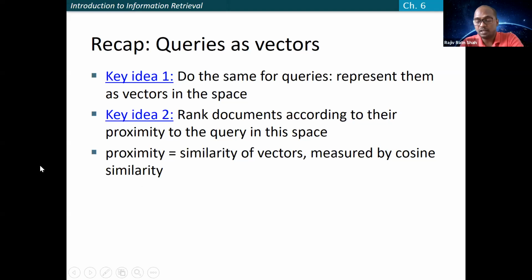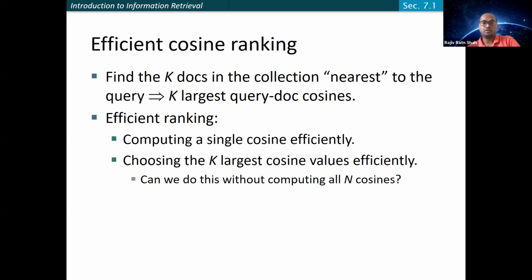But as I just said, it takes a huge amount of time. It may not be feasible in real time. So what are the things you can think of in order to speed this up? We need to think of some efficient cosine ranking. In that case, you need to find the K docs in the collection nearest to the query, so that you have the K largest query-document cosines, and you can just select them. How can you do the ranking efficiently? That means computing a single cosine efficiently, as well as choosing the K largest cosine values efficiently.